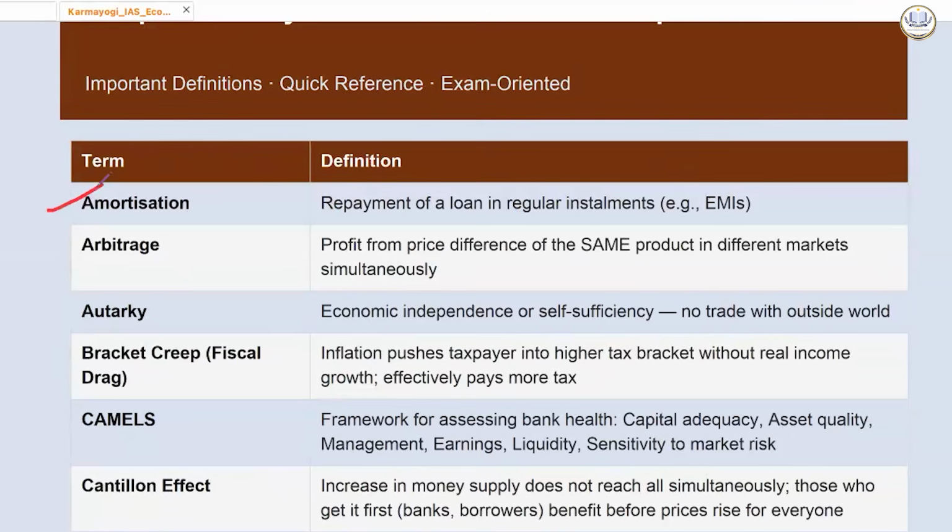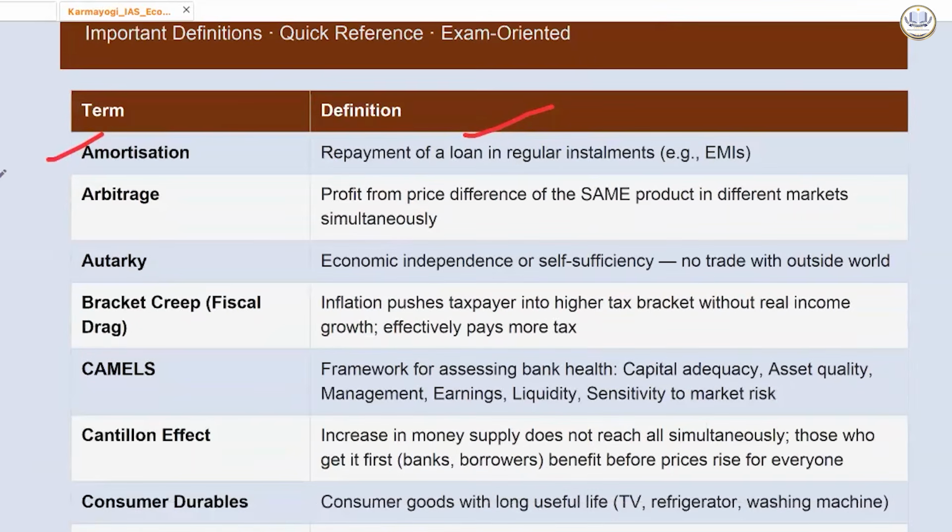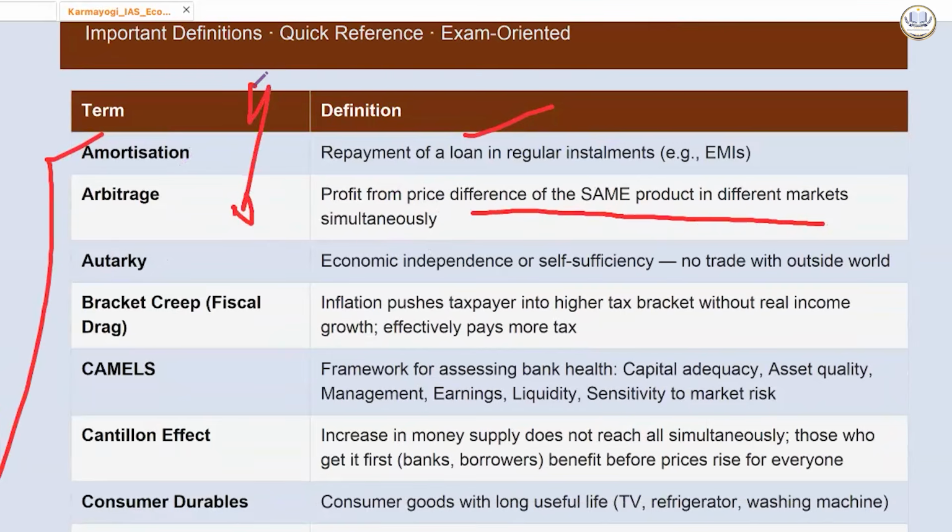और भी है terms like amortization, repayment of loan in regular installment is called as amortization, and you get amortization का पूरा schedule. Arbitrage, that is profit from price difference of the same product in different markets. यहाँ से खरीदा सस्ता है, महंगे में we sold it. Cheaper to expensive.